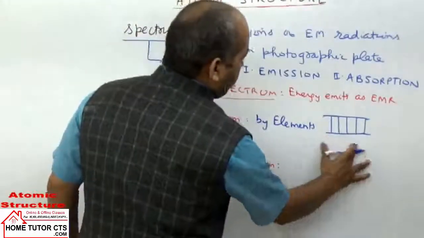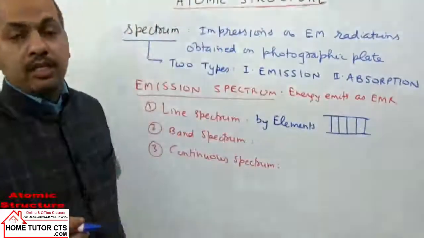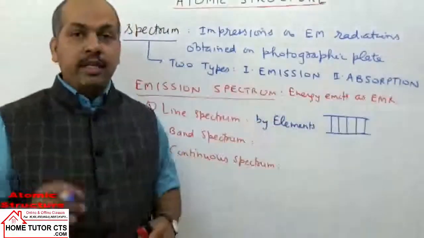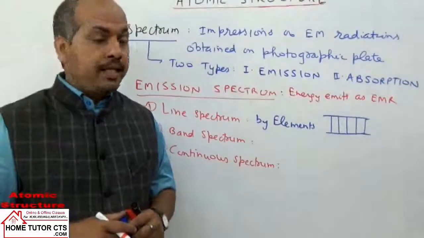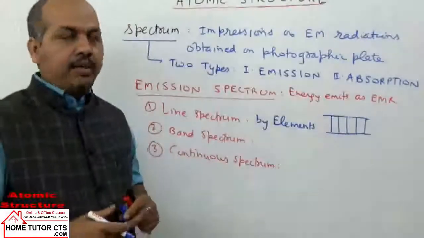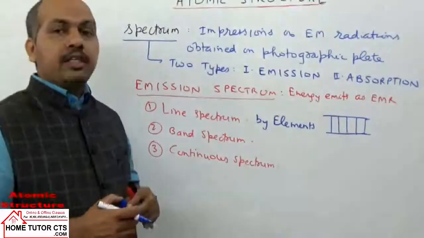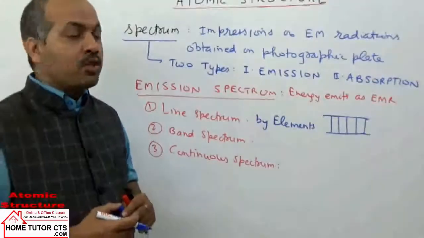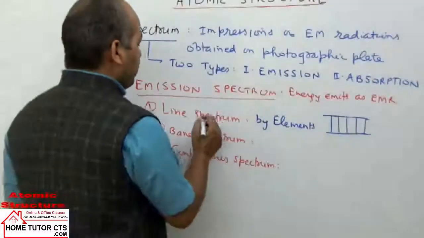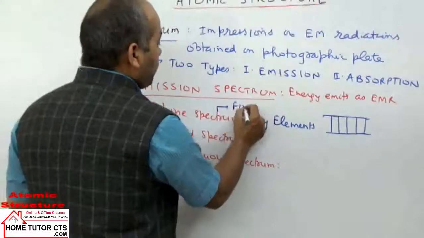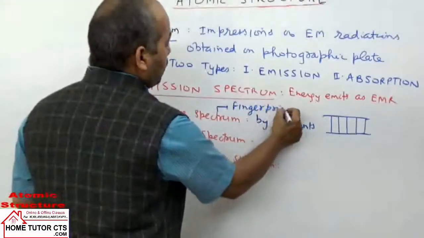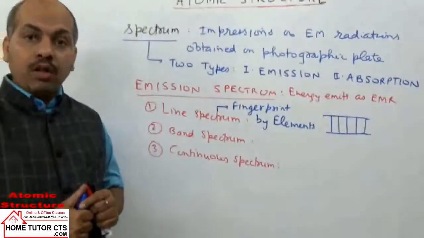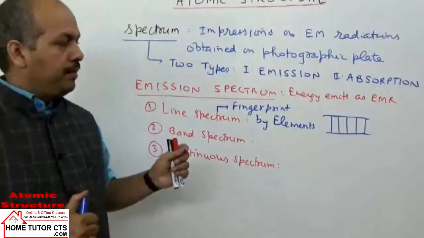And for each element, the line spectrum is called a fingerprint. Different elements have different line spectra. For this reason, the element's line spectrum is called the fingerprint of elements. No two elements can resemble all the lines of the line spectrum completely.